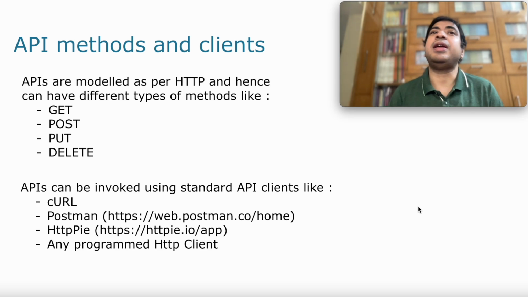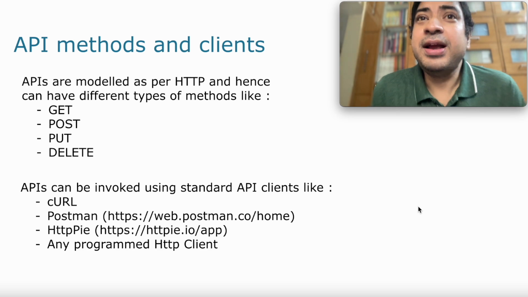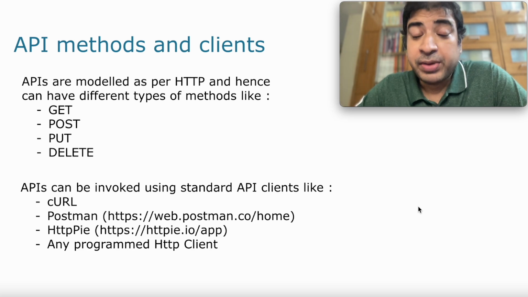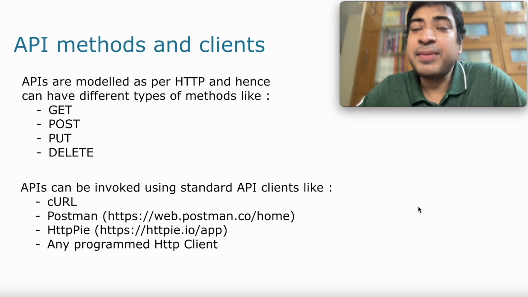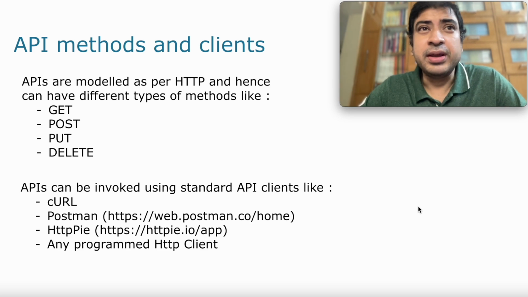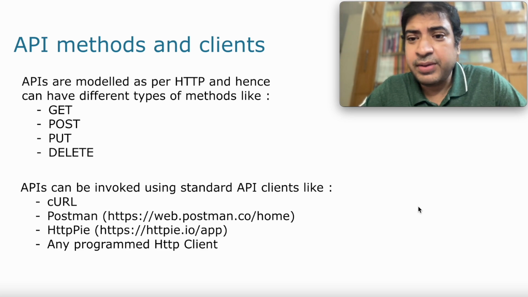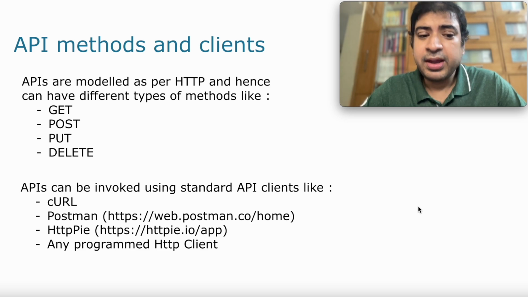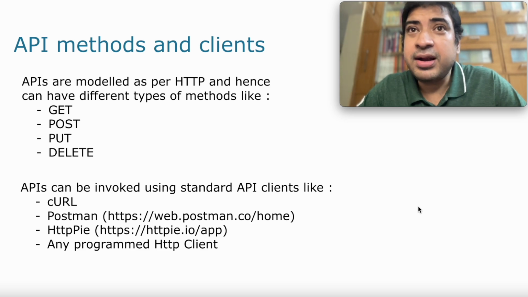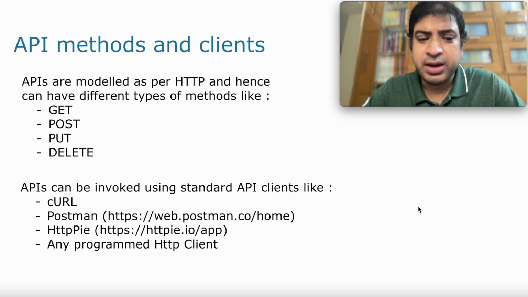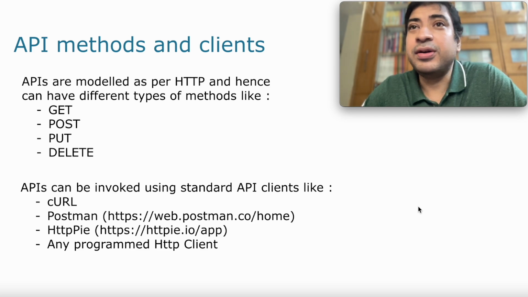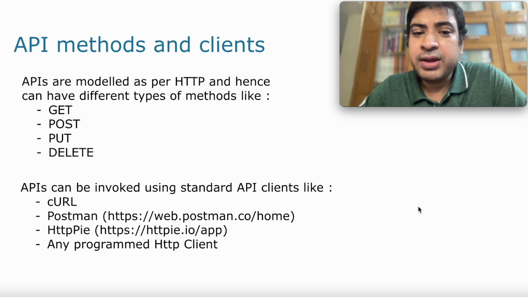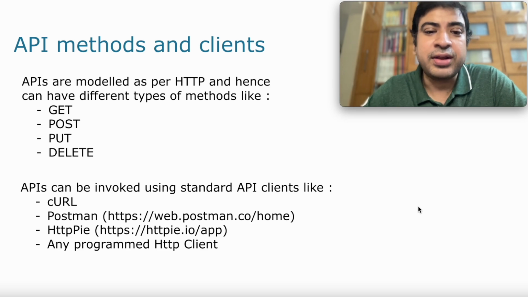And how do we interact with the API? For get APIs, we can easily interact via our browser. But for all other forms of API, we cannot interact with the browser. We need some kind of client, and there are different kinds of clients. One is a command line utility known as curl. It's available both in Windows and in Unix environments. Then there is also Postman, which is a very widely used app. And similarly, there is also HTTPie. You can actually use any one of them. Also, any programming language like Java, JavaScript, Python, or Golang provides multiple HTTP clients to interact with the API.